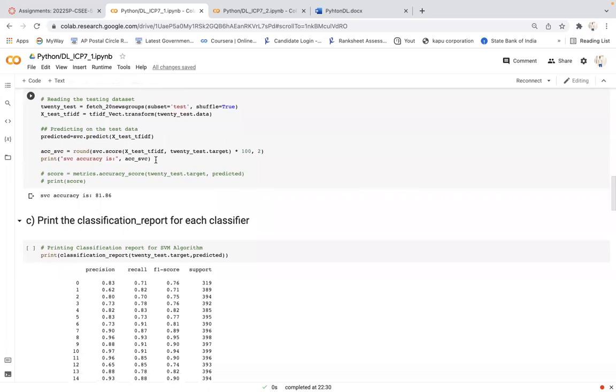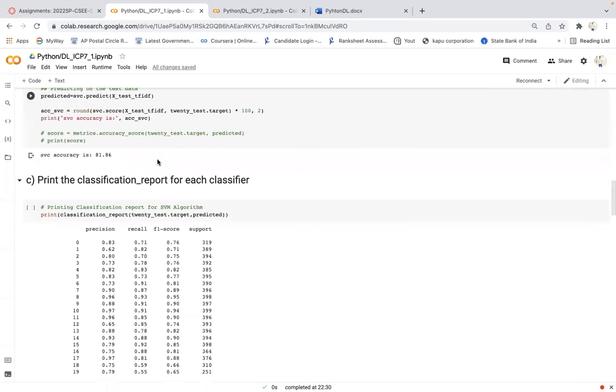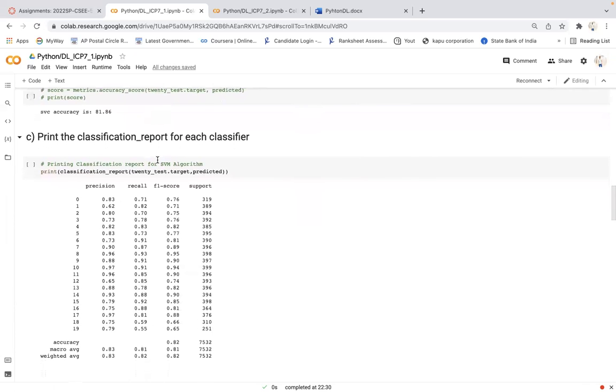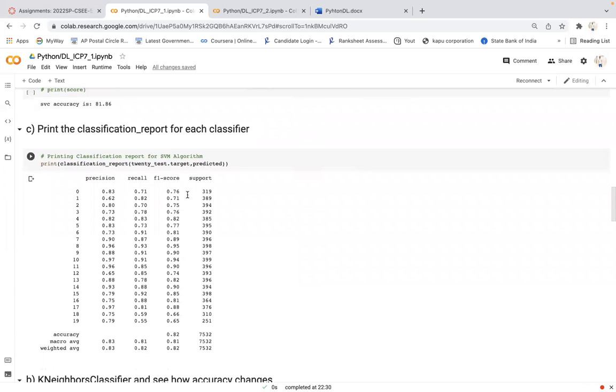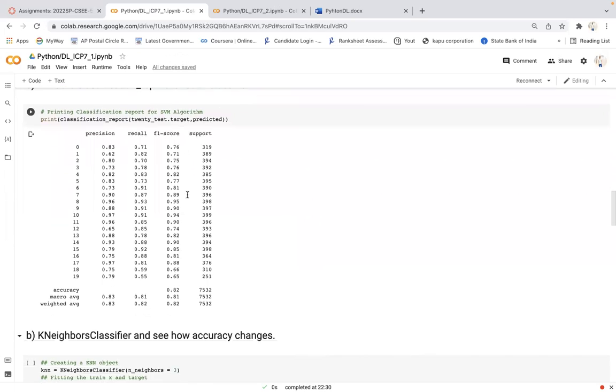Here I was calculating the accuracy. Finally, the accuracy is 81.86. Then I printed the classification report by using the classification report function, and you can see the precision, recall, and support.